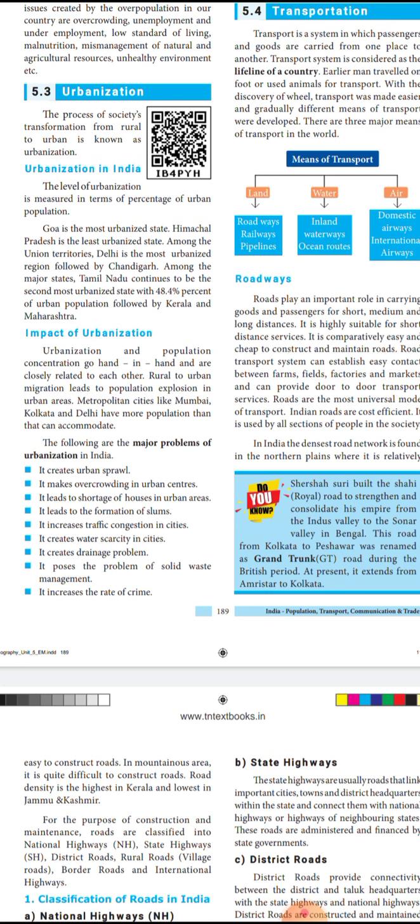Then because of overpopulation, traffic congestion will be there, and since people are more in number, water scarcity will be there. Because of water scarcity, and even if water is there, drainage problems will be there. Then they produce lots and lots of solid waste. Waste will be more in number if more populations are there. And the rate of crime also will increase, isn't it? More crime will be there. So these are the major problems of urbanization.